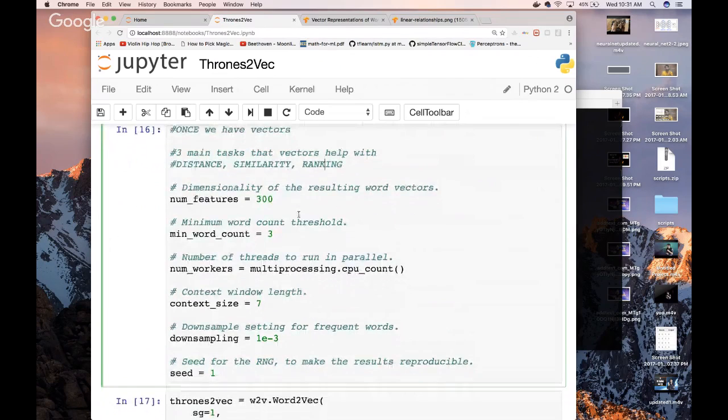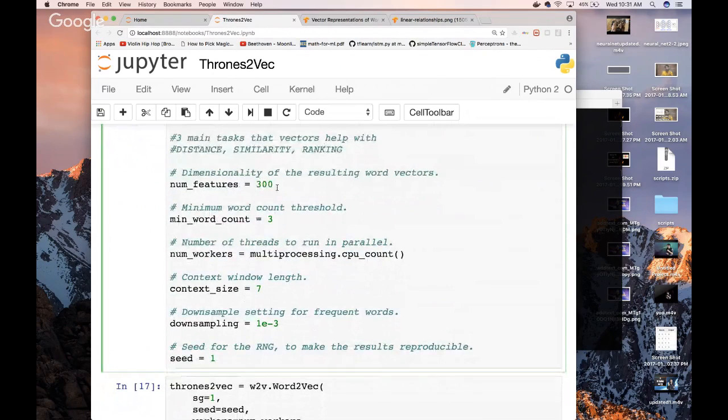Okay, so let's go ahead and talk about these hyperparameters. So num features is the dimensionality of these word vectors. We say 300, but we could say 400, we could say 500.